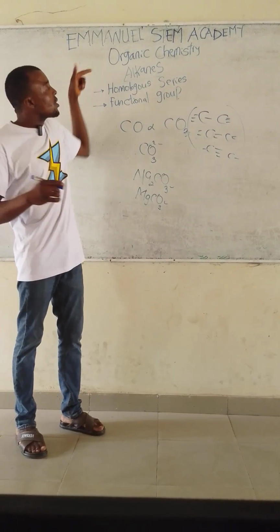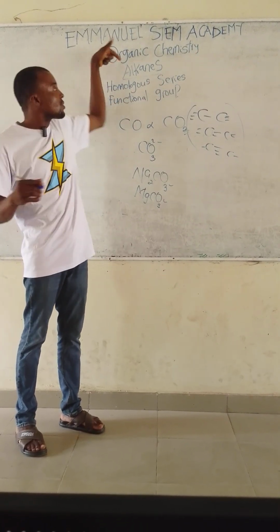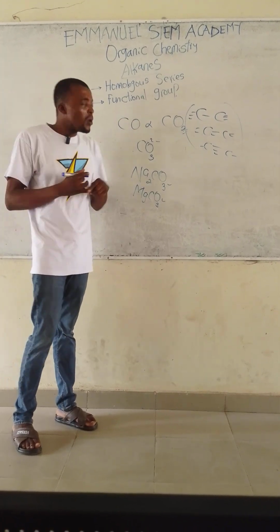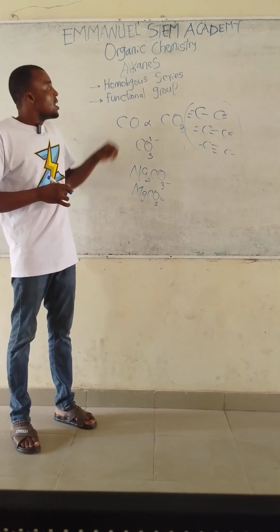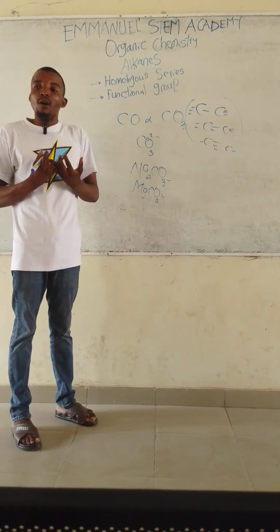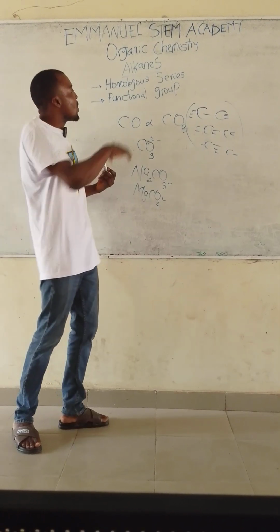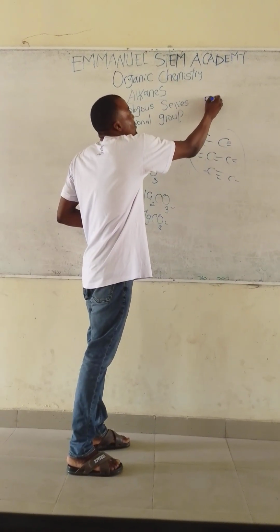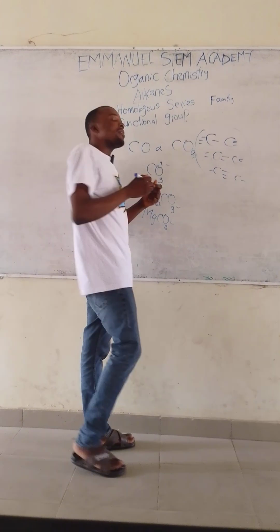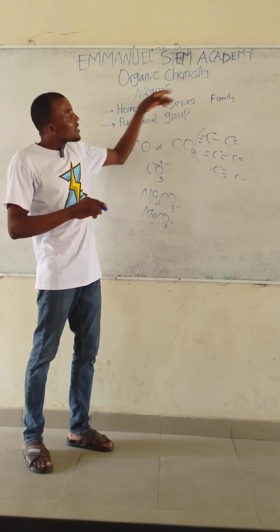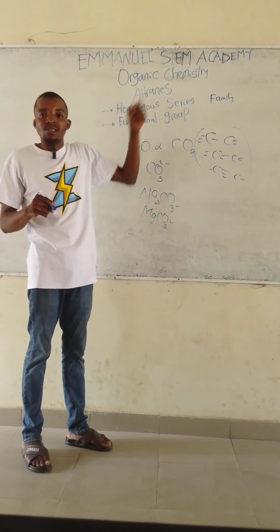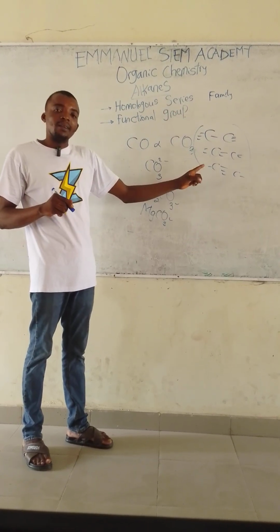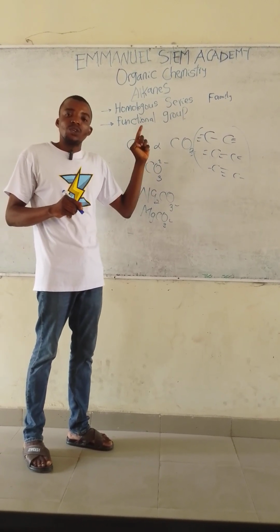What are the alkanes? First of all, before I introduce the alkanes, I would like to talk about the homologous series and functional group. What is the homologous series? The homologous series is a family of organic compounds. Just like you say family, in organic chemistry, another term for family is homologous series. So the homologous series is a family of organic compounds which follows a regular structural pattern.